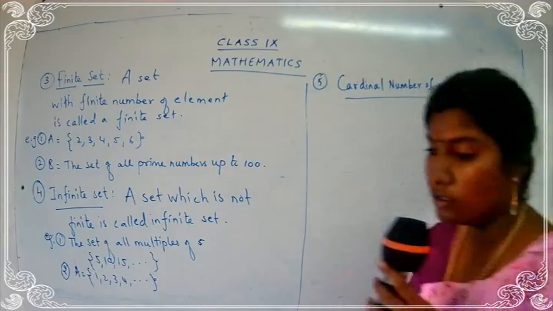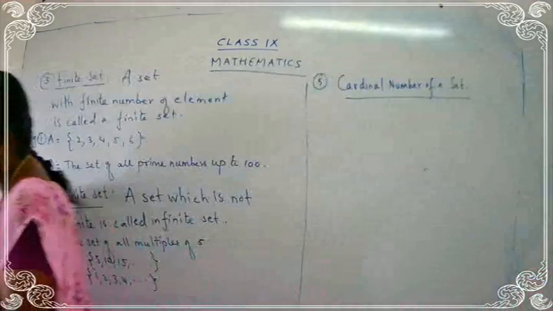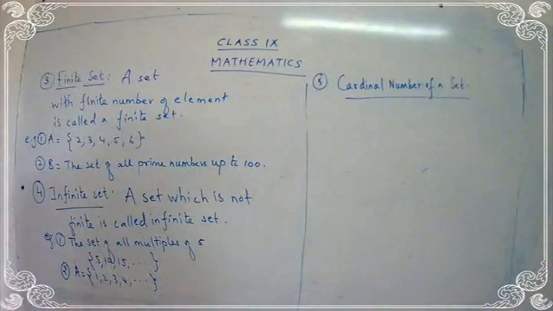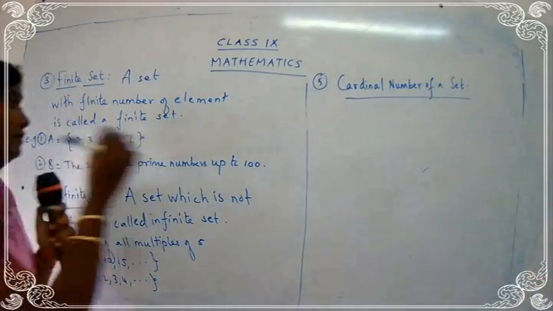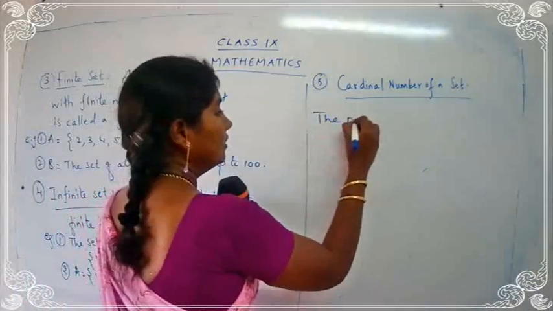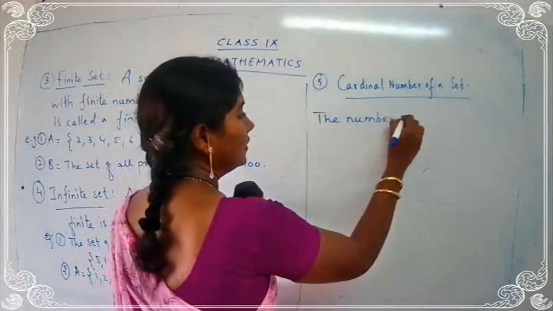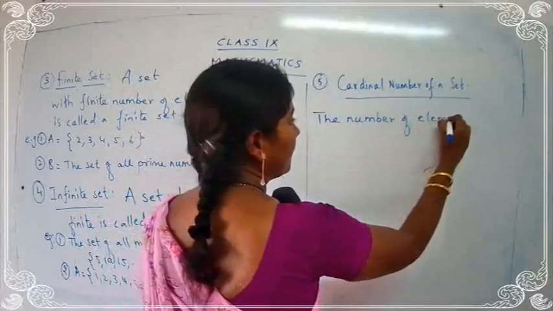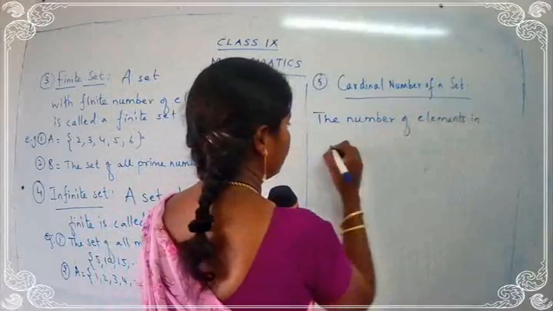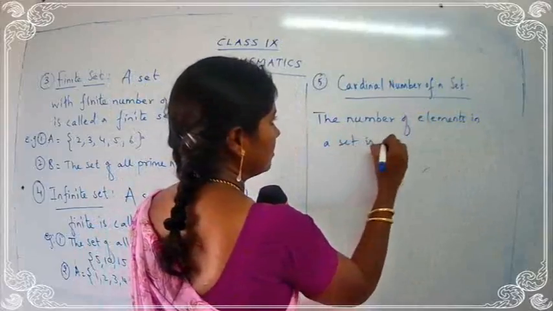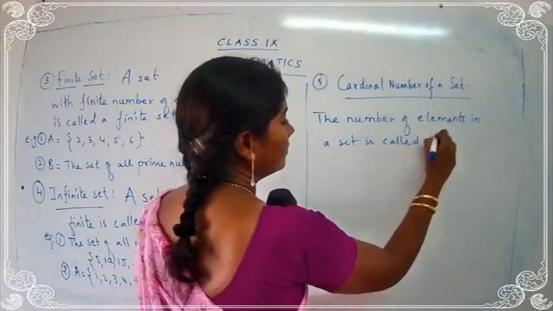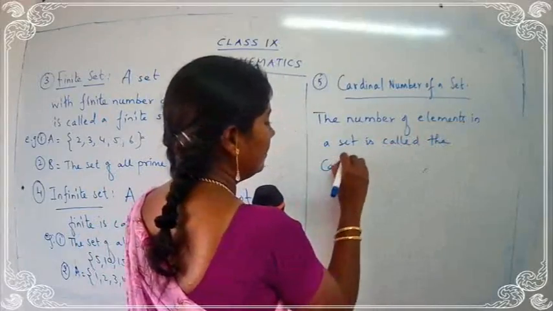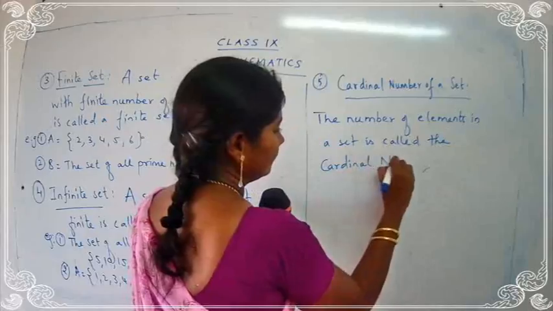Let's write down the definition for cardinal number.